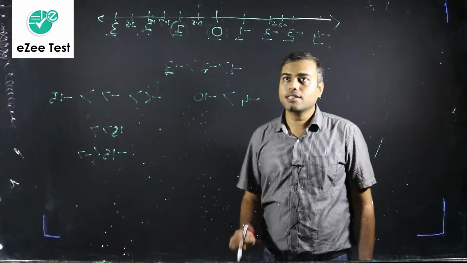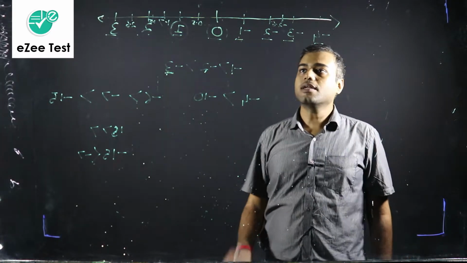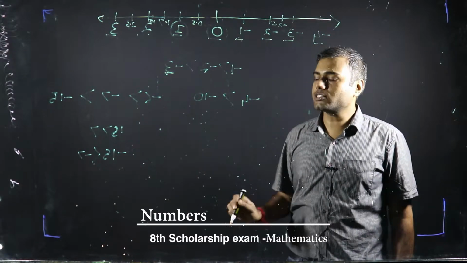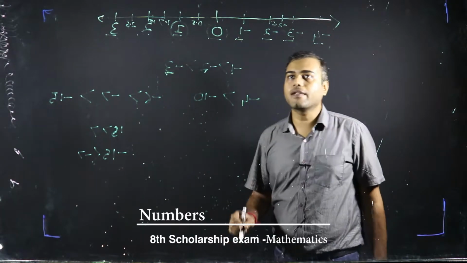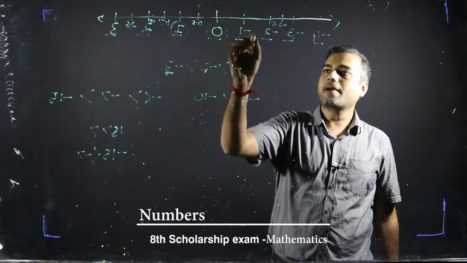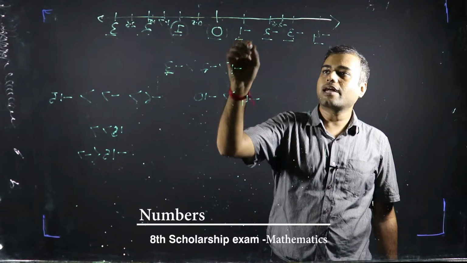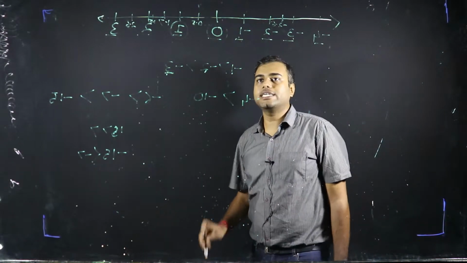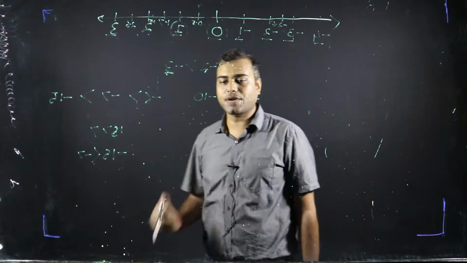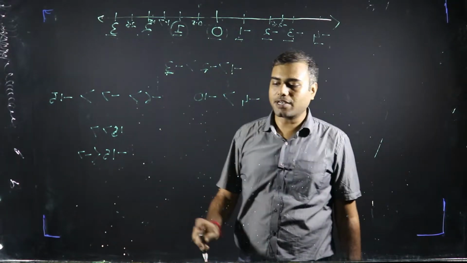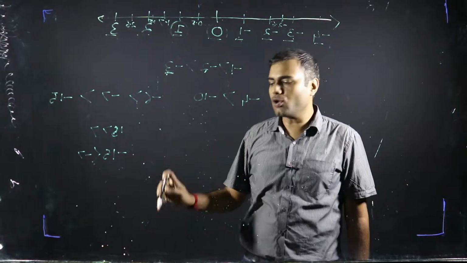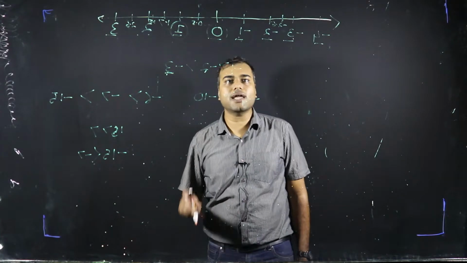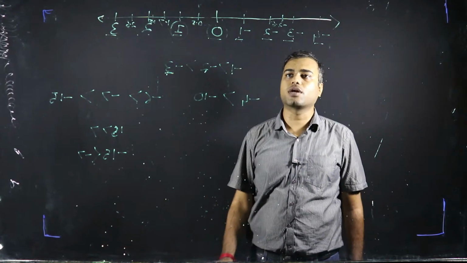But third point, which is the largest negative integer? The largest negative integer is minus 1. Isn't it correct? Because integers are minus 5, minus 6, minus 7, minus 8, minus 3, minus 2, minus 1, 0, 1, 2, 3. So amongst all these integers, which is the largest negative integer? It is minus 1, right?